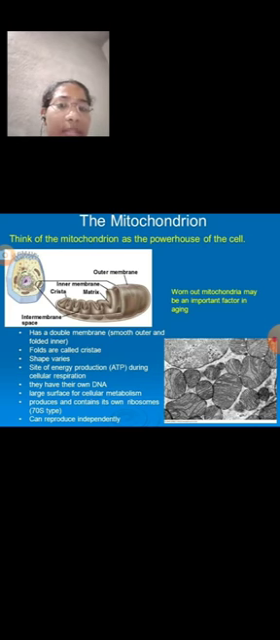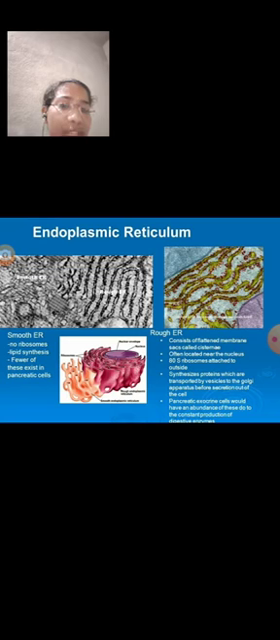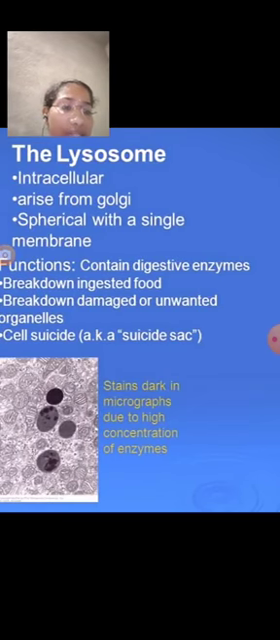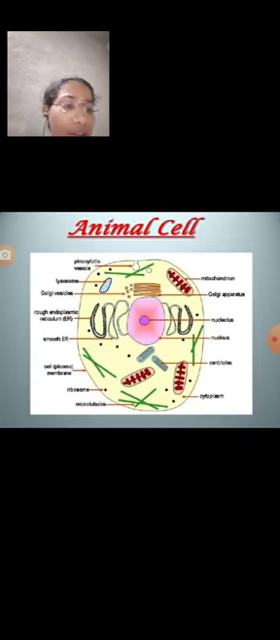Next cell organelles are centrosomes. Centrosomes were discovered by the scientist Van Beneden. It is otherwise called the cell center. The centrosomes play an important part during cell division. Centrosomes are absent in plant cells, and the cell wall is absent in animal cells.